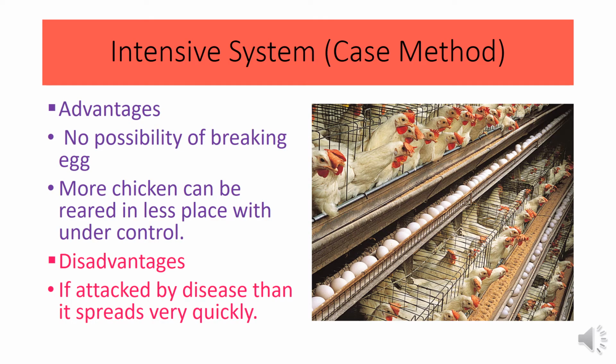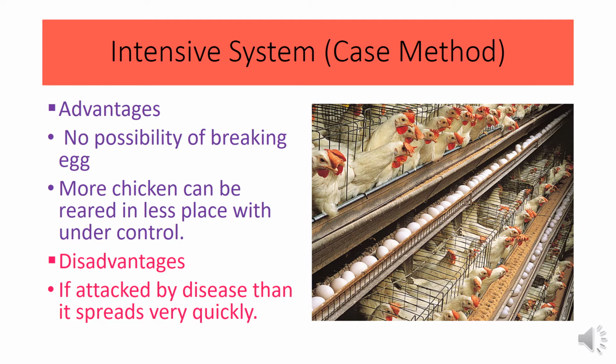Now the intensive method. Mainly the cage method, you can see here. The intensive system is suitable for commercial farming. In the cage method, mainly in urban areas, cages are used for poultry rearing, and mainly 3 chickens are kept in each division. The length of each division should be 80 cm, width 30 cm and height 45 cm. The cage is prepared using thin rods and wire nets.